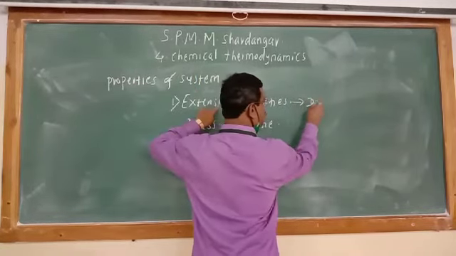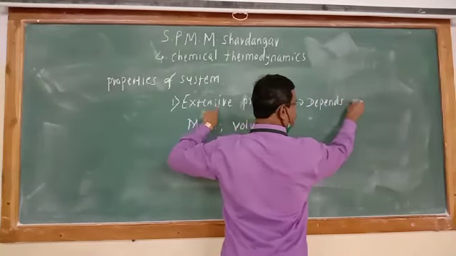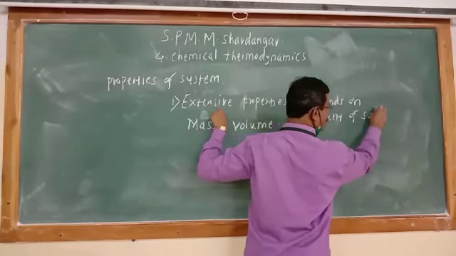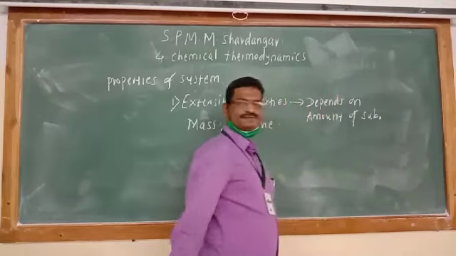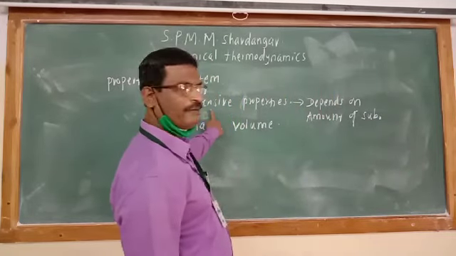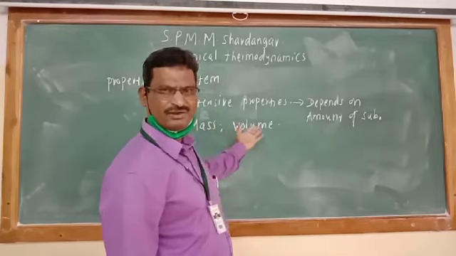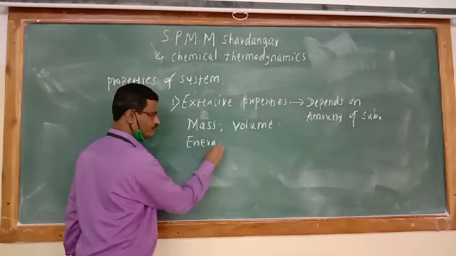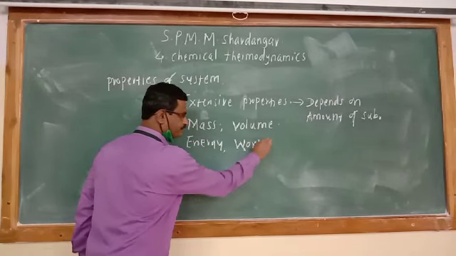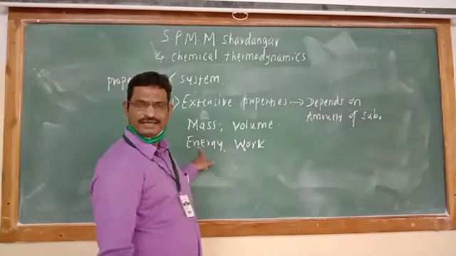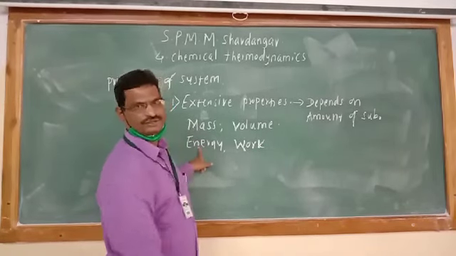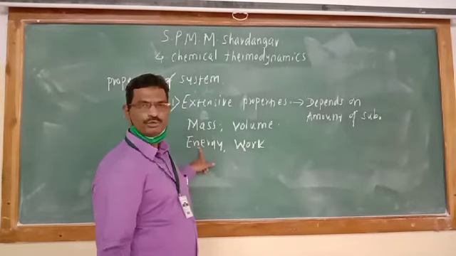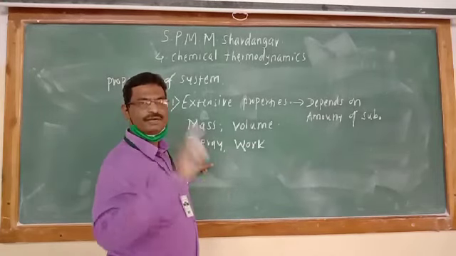The properties which depend on amount of substance, amount of matter, are known as extensive properties. Mass, volume, energy, then work. What is energy? Energy is capacity to do work. Energy is capacity to do work. Without energy, no work can be done.